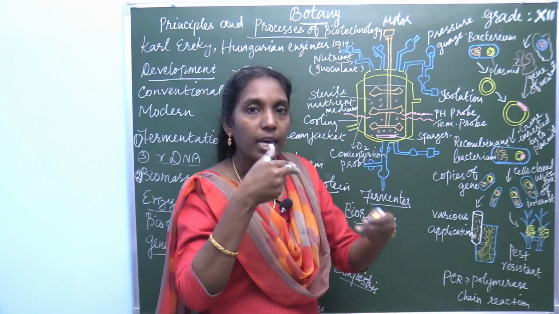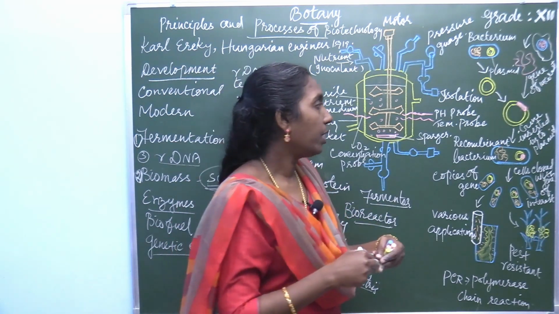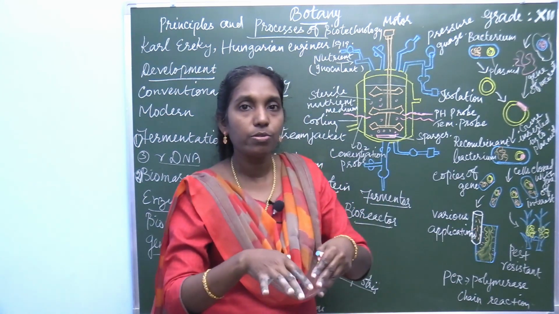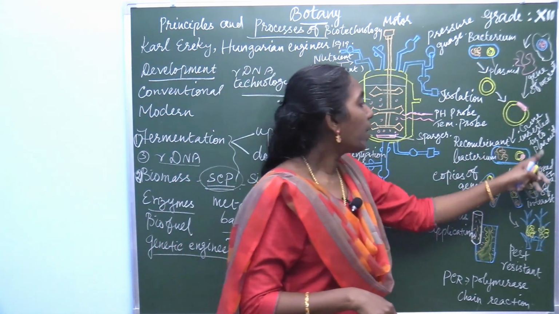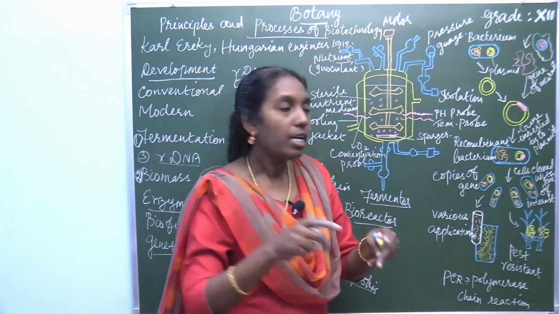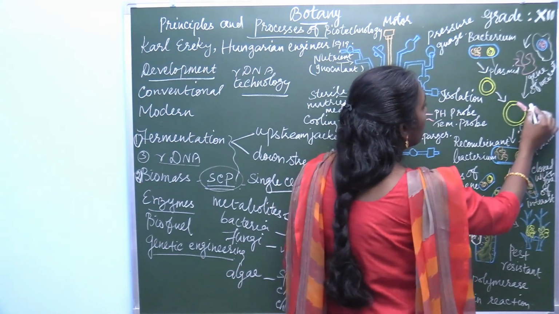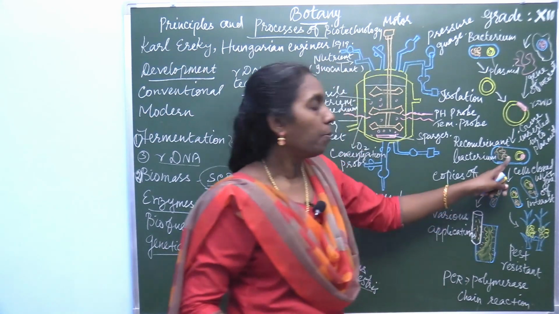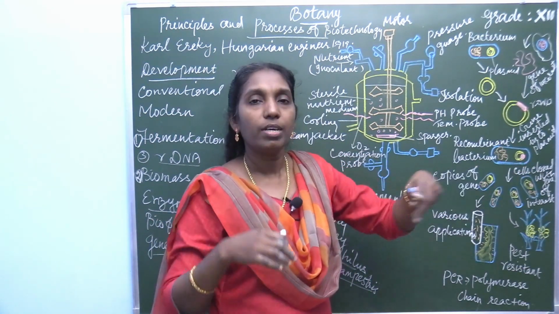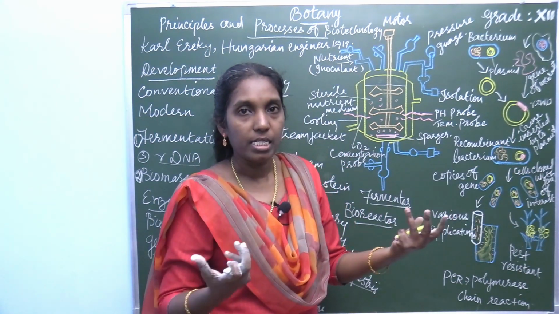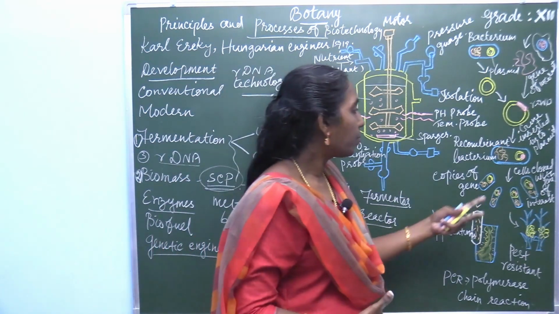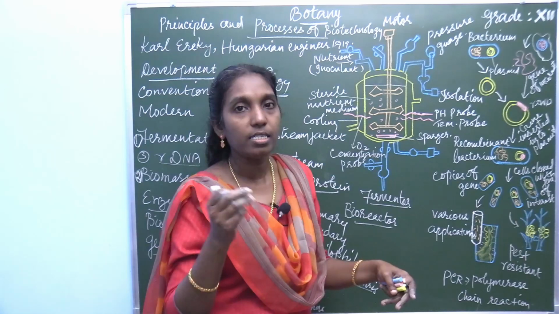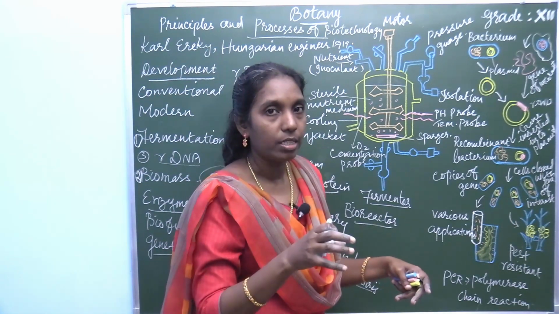The new gene is inserted into the plasmid, and now this recombinant DNA is introduced again into the bacterial cell. When the DNA replicates, it replicates multiple copies of the desired gene, that is the gene of interest, along with the plasmid.